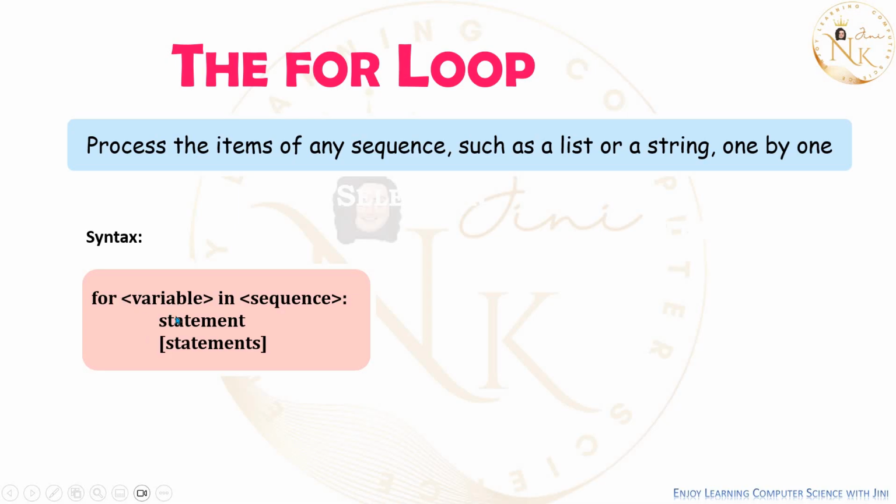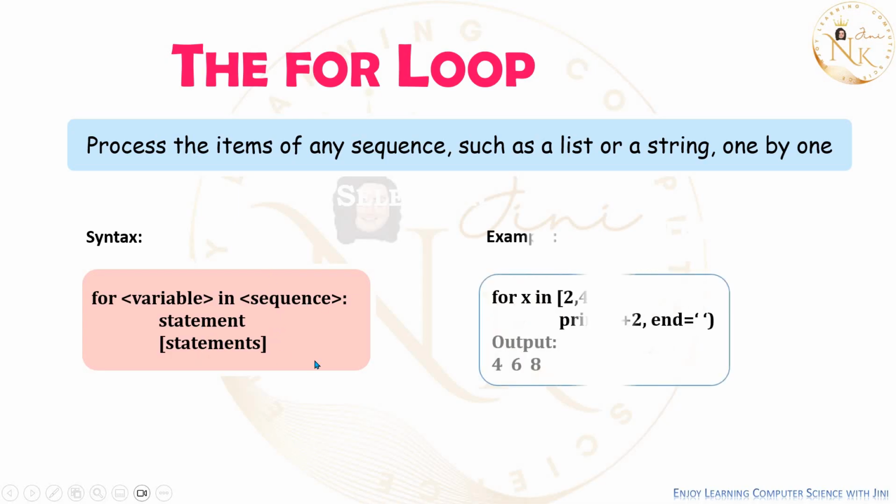For loop: for variable in sequence. Any variable name. Sequence can be a list or a string or a tuple or a dictionary, whatever it is. Colon, then statements, a block of statements. Okay, group statements.